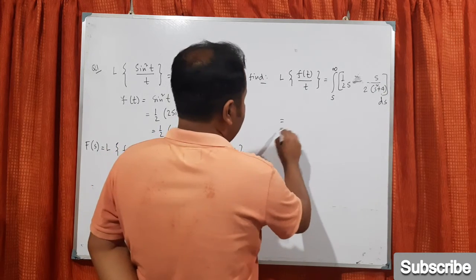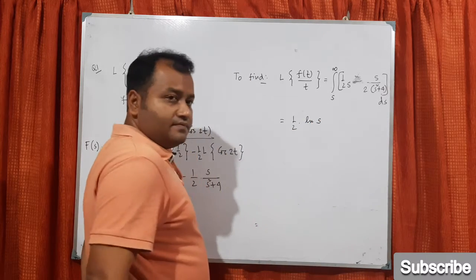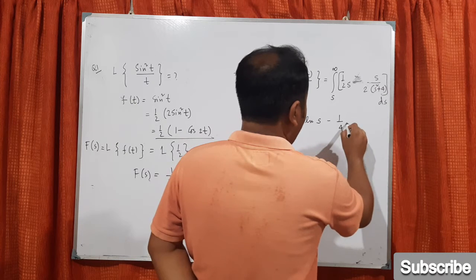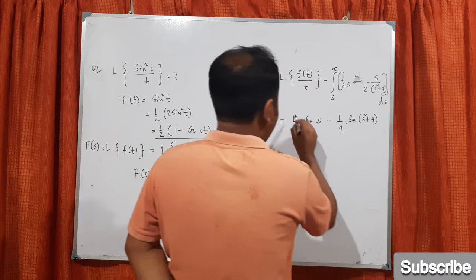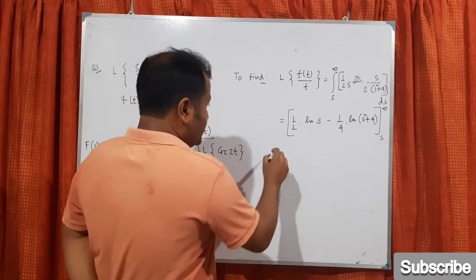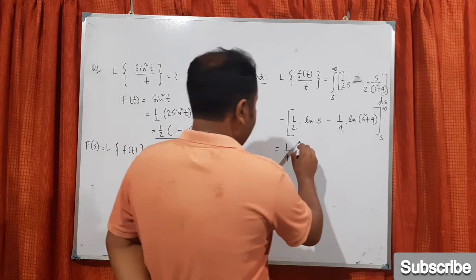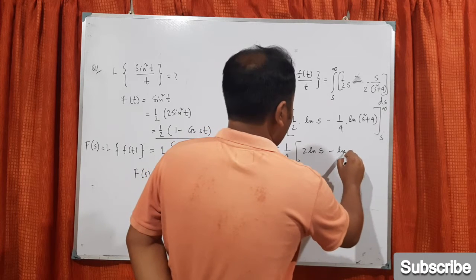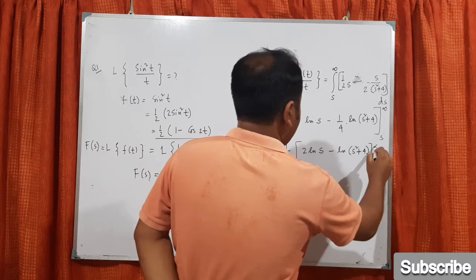So basically it will be half log s minus 1 by 4 log of s squared plus 4, and the whole thing with limit s to infinity. Now if I take 1 by 4 on the outer side, it should be 2 log s minus log of s squared plus 4, s to infinity.